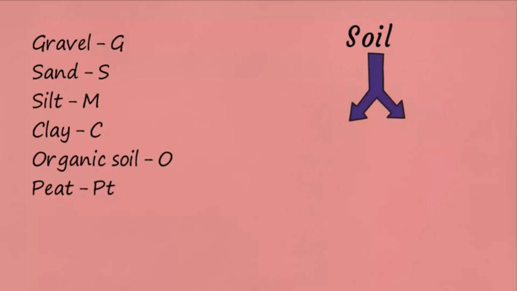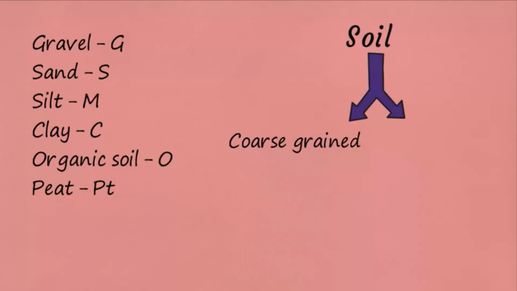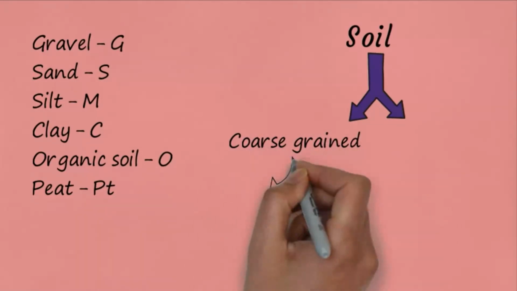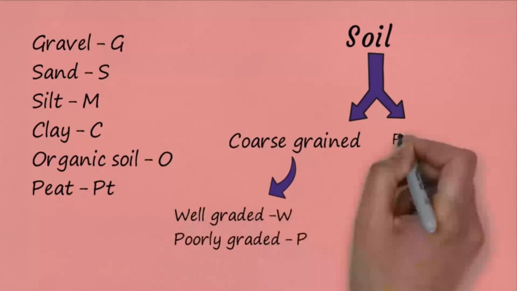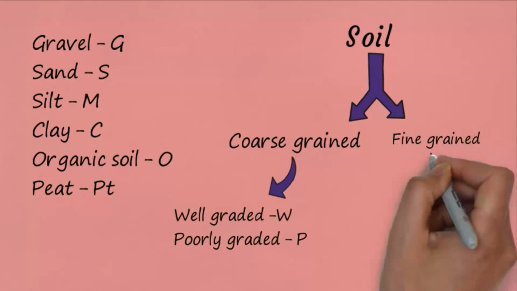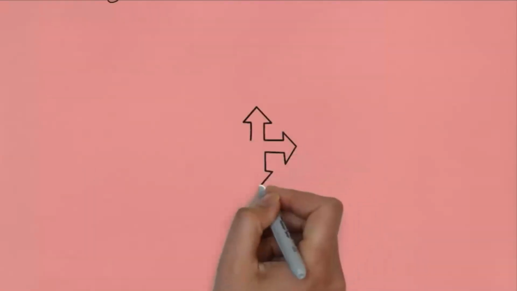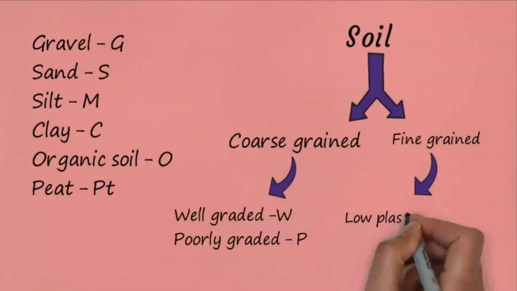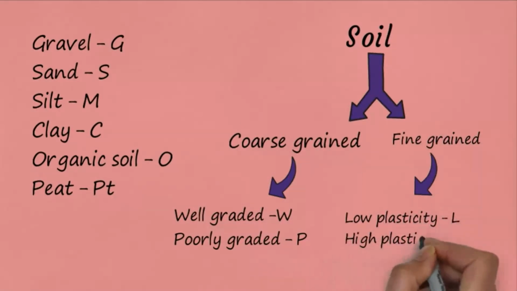Soil can be classified as coarse grained soil and fine grained soil. How to differentiate these both is that the coarse grained soil can be classified as well graded soil, given by the symbol W, or poorly graded soil, given by the symbol P, whereas the fine grained soils are generally classified based on their low plasticity, intermediate plasticity or high plasticity, where low plasticity is given by the symbol L and high plasticity is given by the symbol H.